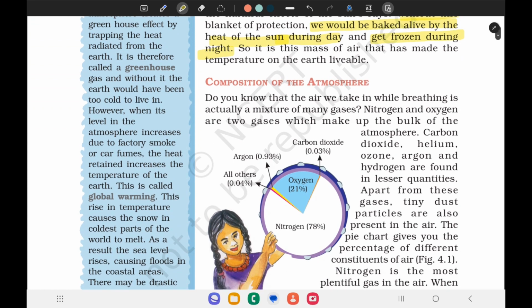Now, coming to the composition of the atmosphere, nitrogen and oxygen are the two gases which make up the bulk of the atmosphere. Carbon dioxide, helium, ozone, argon, hydrogen are found in lesser quantities. So, there are two major gases that make up the bulk of the atmosphere: nitrogen and oxygen.